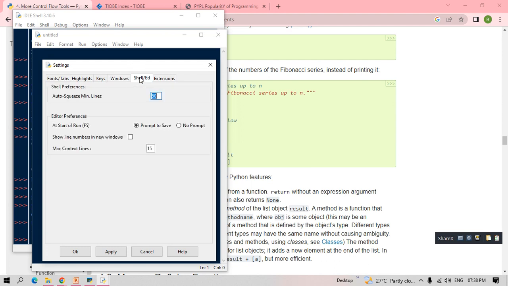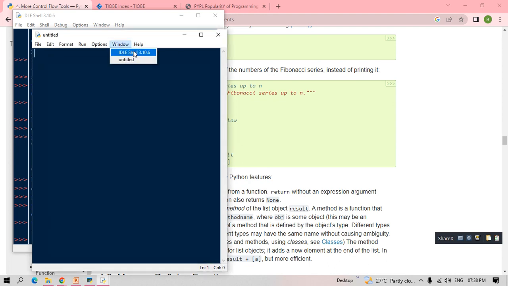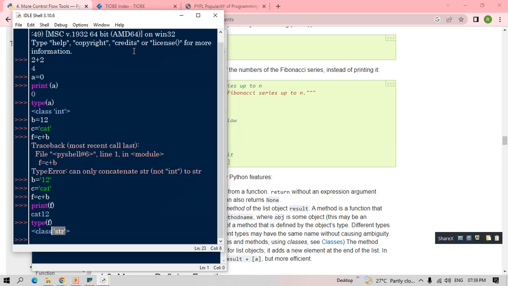Okay, then shell, prompt, mode, extension. So these are the settings we have when configuring IDLE. And IDLE shell 3.10 is what I am working on. Understood? So thank you.